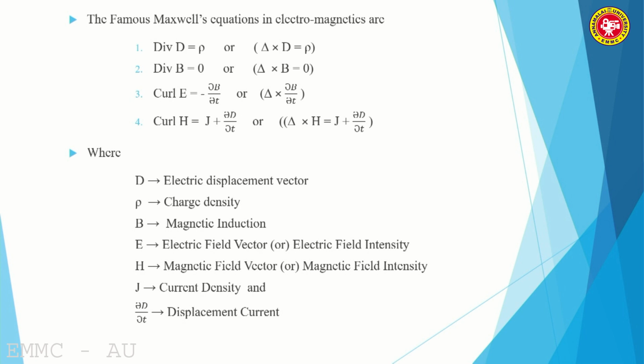So, I have introduced all the important terms associated with the four equations. For example, in div D, D and rho are as I have shown. If you go through all four equations, you come to know each individual term. Very important equations. From the university examination point of view, they will ask you to derive Maxwell's equations. So, what are the equations, and you have to derive each and every equation. Very important question from the university examination point of view.